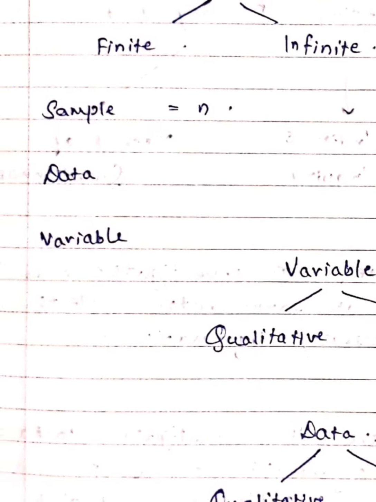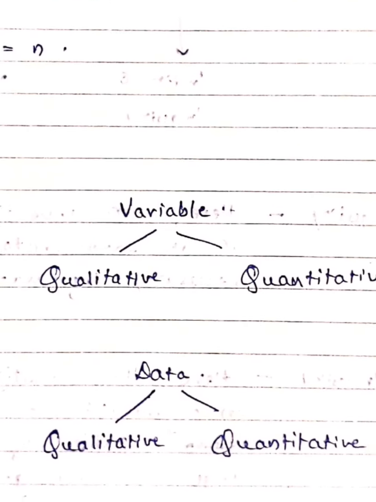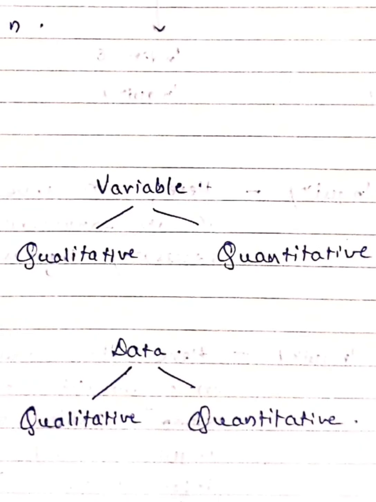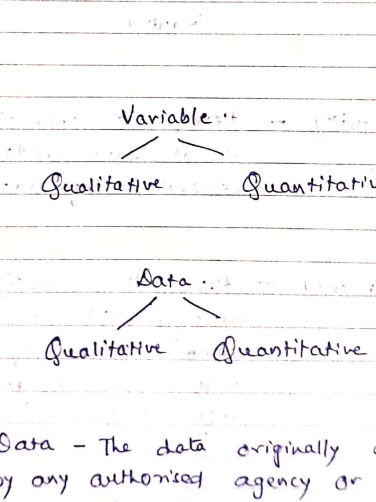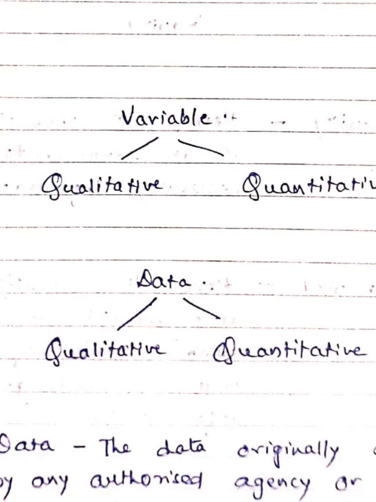The data is of qualitative type and quantitative type. You are not new to what is qualitative and quantitative. Qualitative, we know, is all such observations or information collected which are in the form of quality, and obviously which are countable are quantitative data.